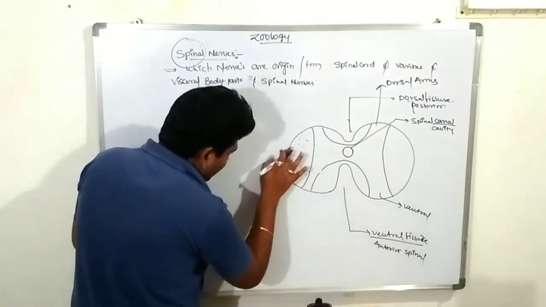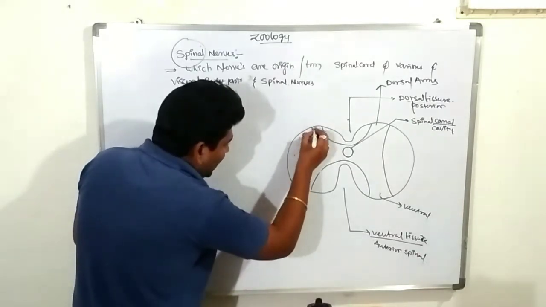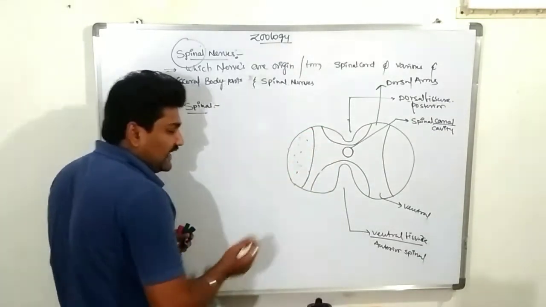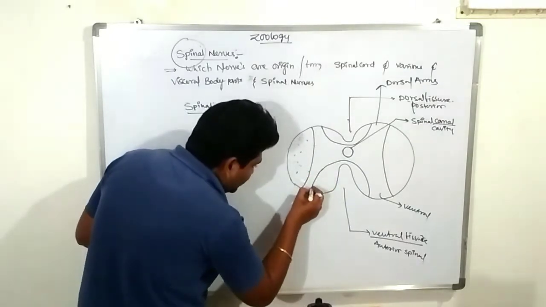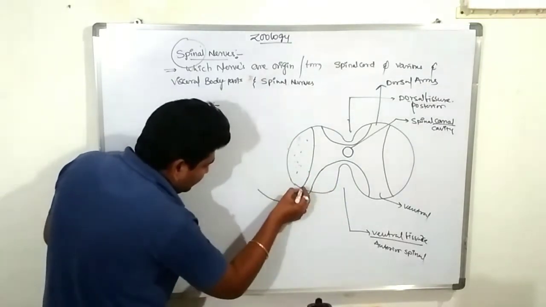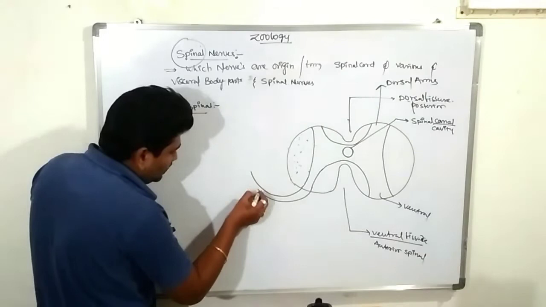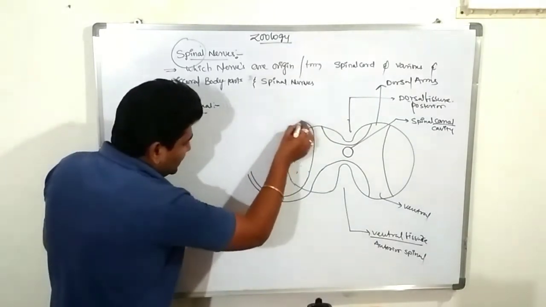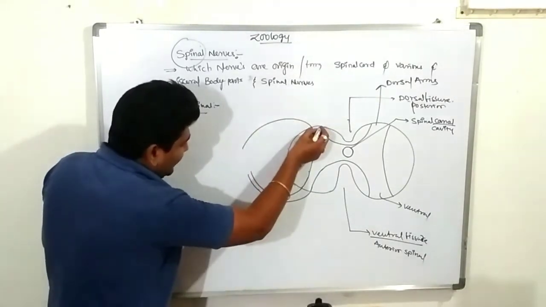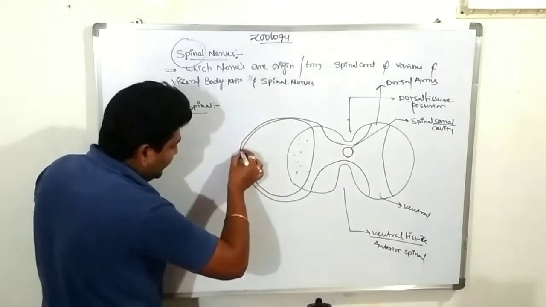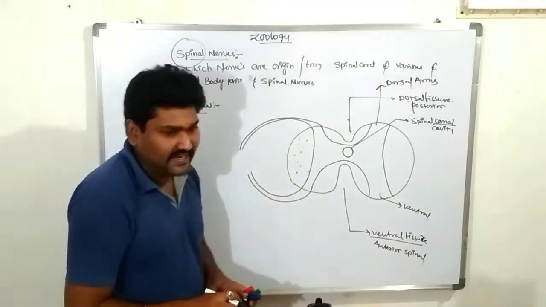Let's see what I'm saying. The dorsal and ventral arms both extend and come out to the side of the spinal region.